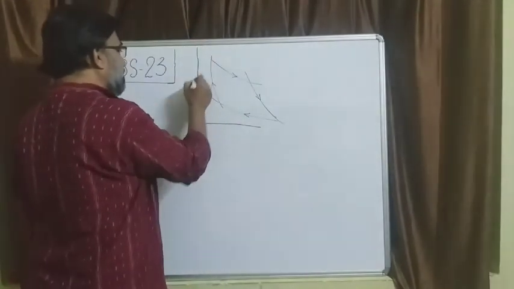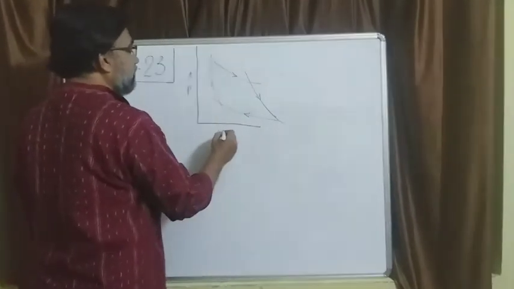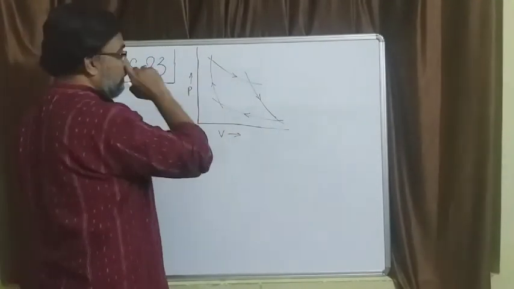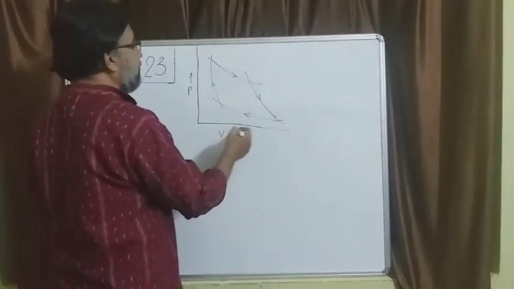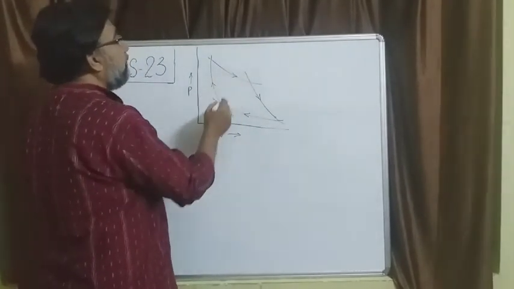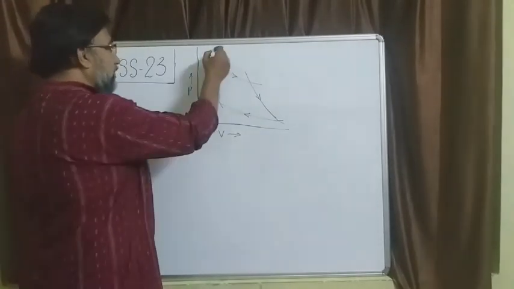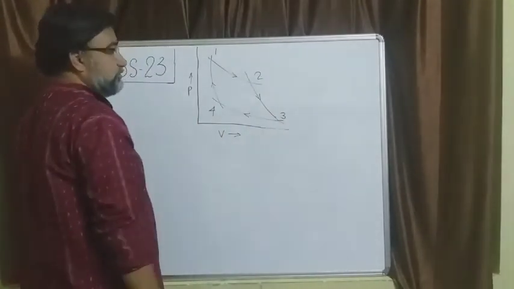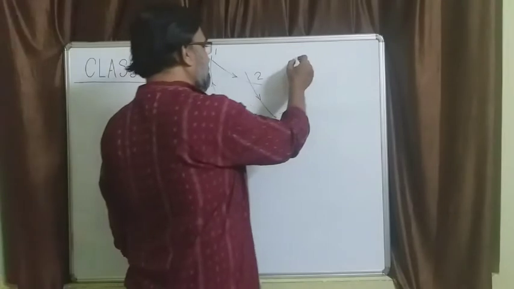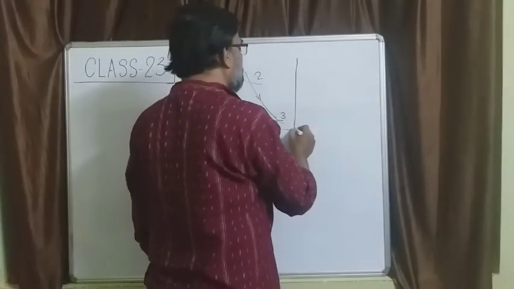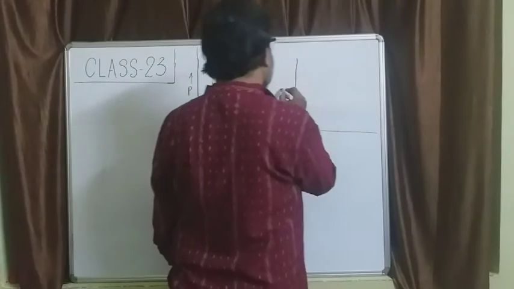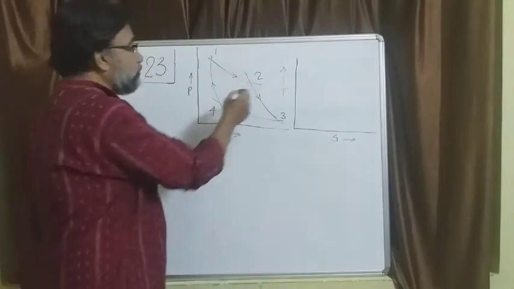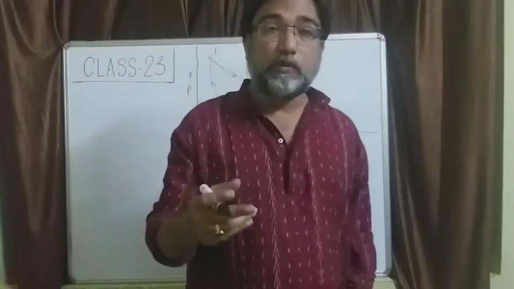So if you take P in the y axis and V in the x axis, then you have this diagram. Now let us name it as 1, 2, 3, 4 like this. So translate it into the TS plane. If you translate it into the temperature-entropy plane, then what kind of process is it? 1 to 2 is what kind of process? 1 to 2 is reversible isothermal heat addition.